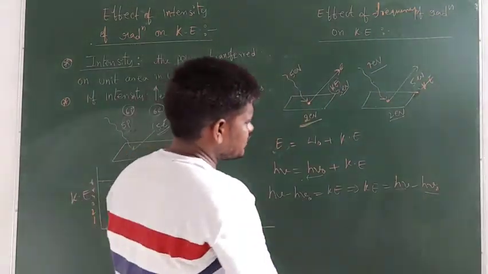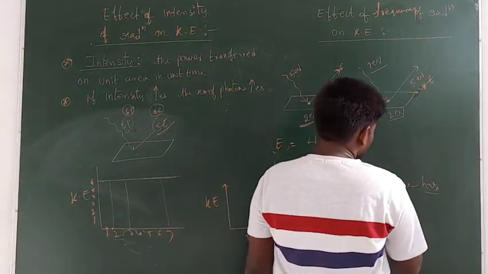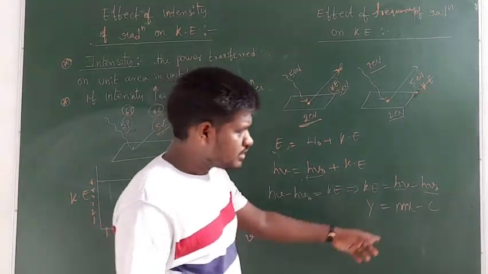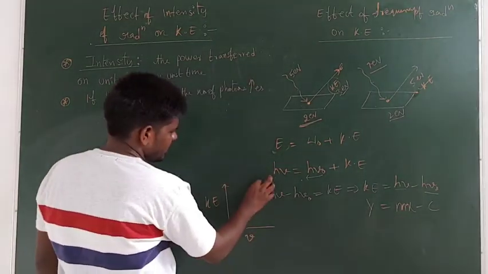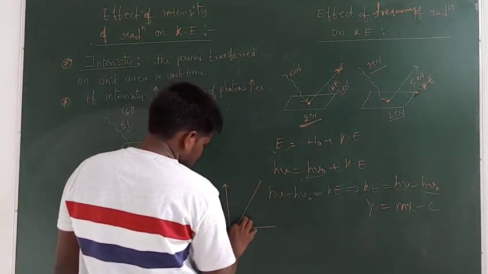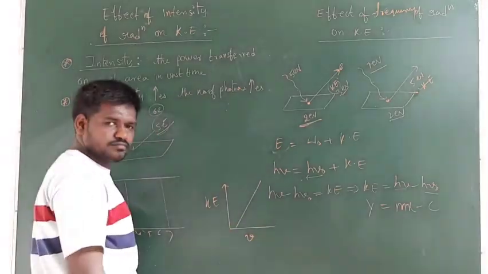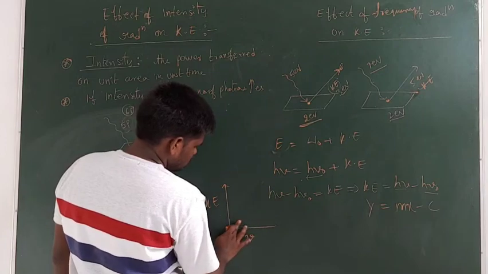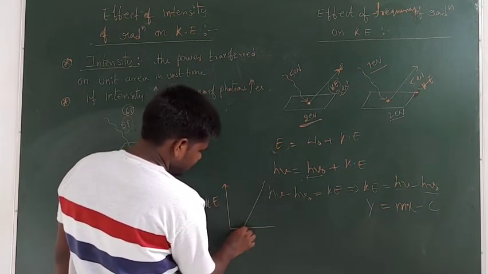Now you see, guys, this graph is in the form of y is equal to mx minus c. So for this equation you get a straight line that touches the x-axis.